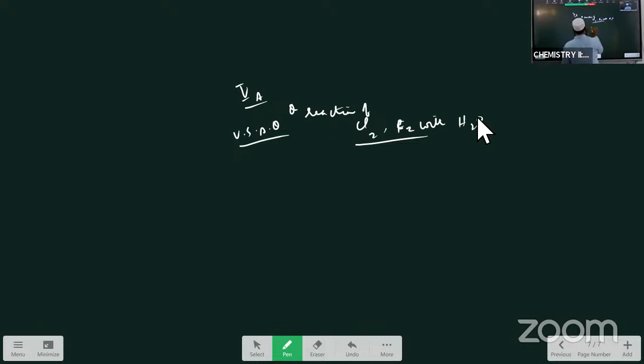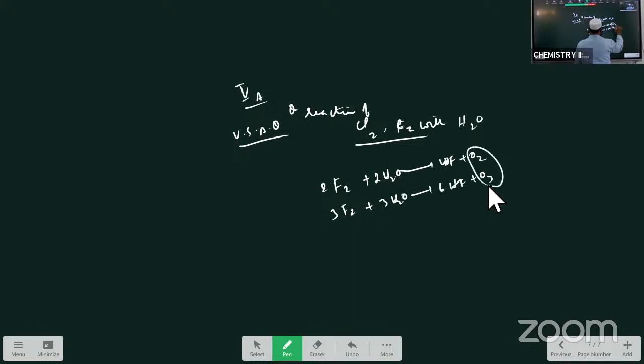You know F2 reacts with water vigorously. 2F2 plus 2H2O gives 4HF plus O2. Also 3F2 plus 3H2O gives 6HF plus O3. A mixture of O2 plus O3 is liberated when fluorine is treated with water. It is called ozonized oxygen. This is the reaction of fluorine with water.